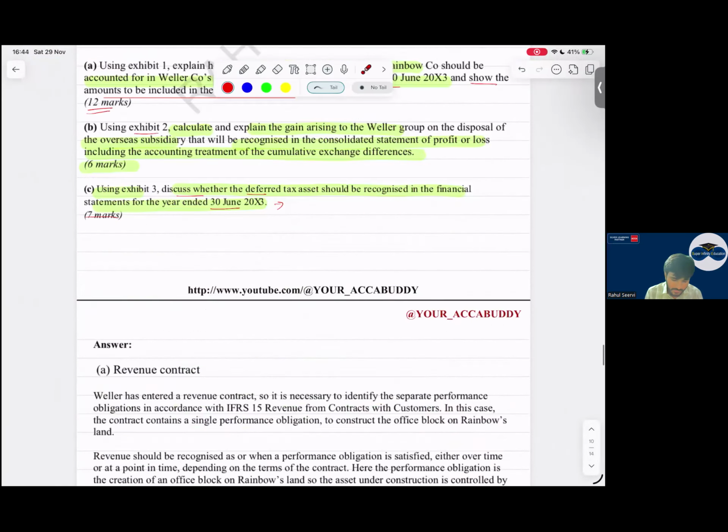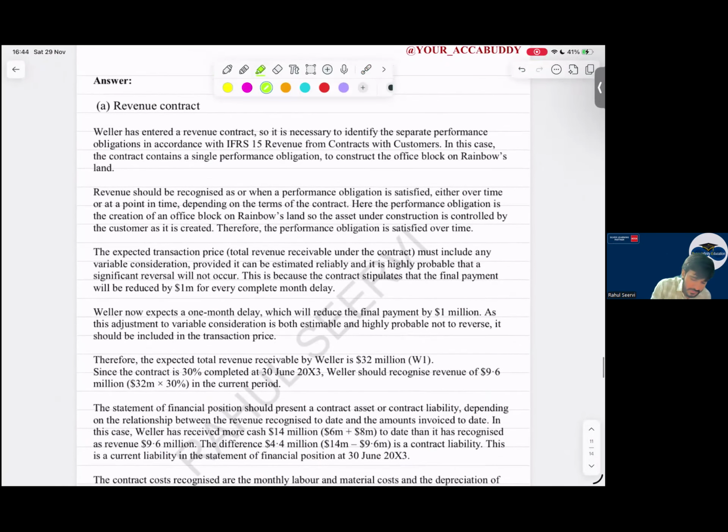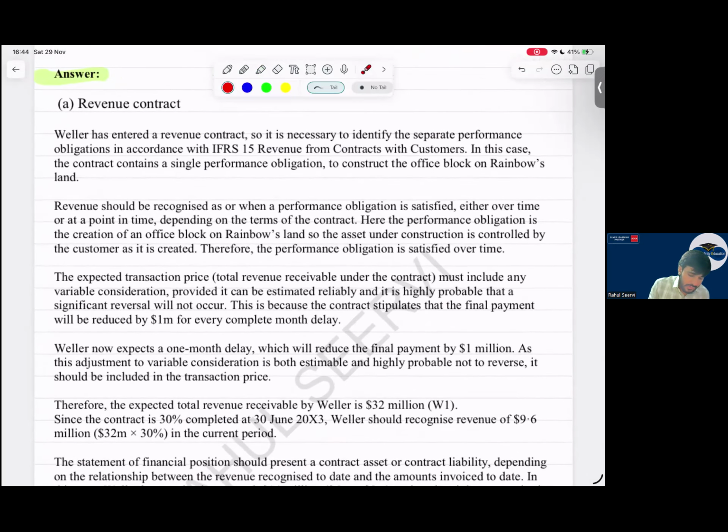Chalo, let us see the answer, what they have written. See, the answer is too long, but remember key points. W has entered a revenue contract, so it is necessary to identify the performance obligation in accordance with IFRS 15 Revenue from Contracts with Customers. You need not mention this. They've entered into a contract, so we have to identify the performance obligation. In this case, the contract contains a single performance obligation, which is to construct the office block.